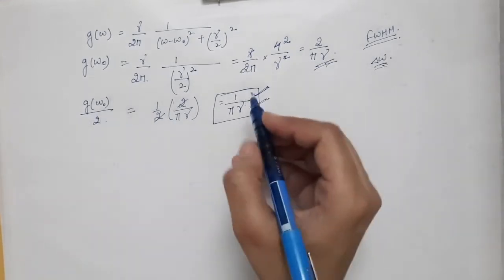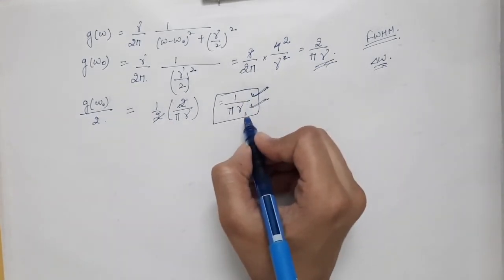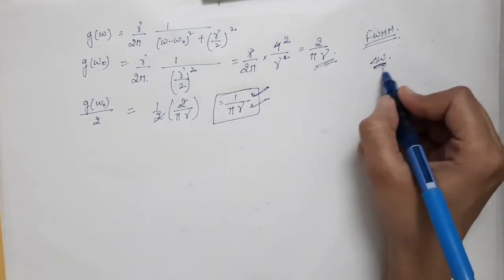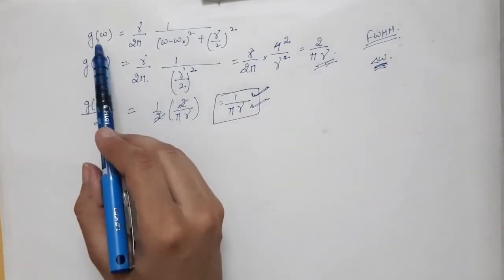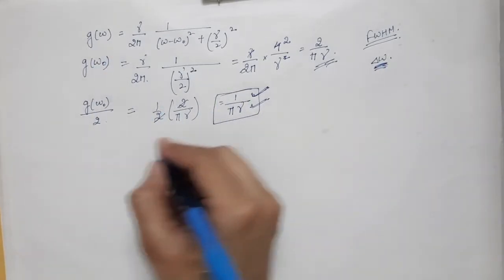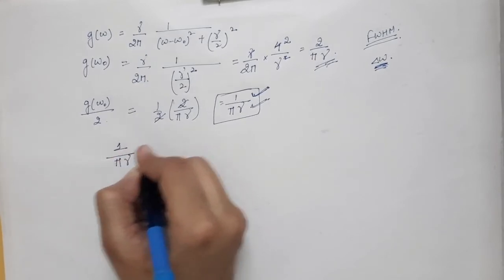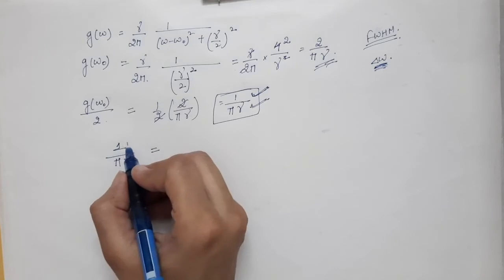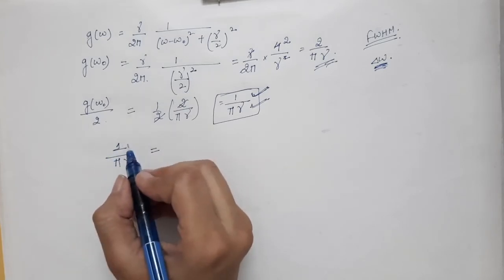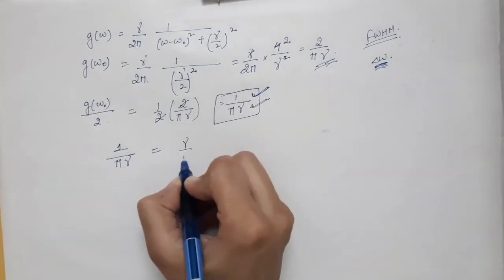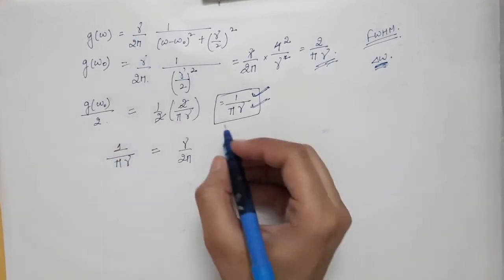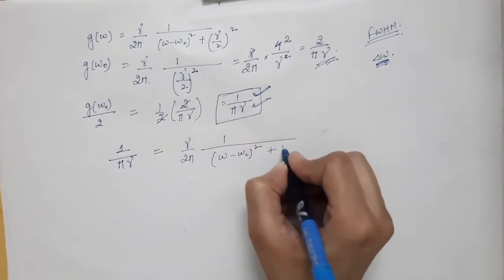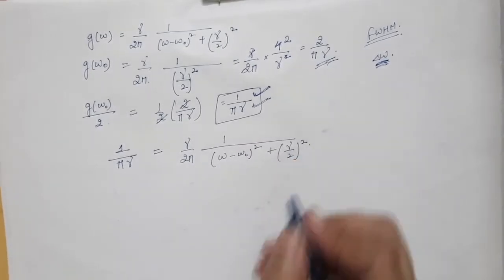So now g of omega must be equal to 1 by pi gamma if we want to find out delta omega. So this is the value of the line shape function at half of its maximum value. So this will be equal to gamma by 2 pi as it is into 1 divided by omega minus omega 0 whole square plus gamma by 2 whole square.